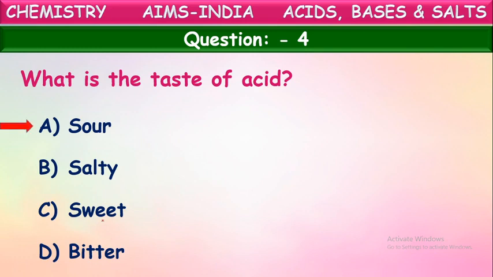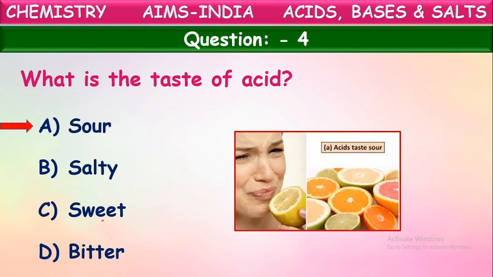The taste of acids is sour. Some fruits like citrus fruits, lemon, orange, if you taste them, we feel that sourness because these fruits contain acids. Yes, citric acid, ascorbic acid are present in them. Because of the presence of these acids in them, they taste sour. Because the acid's taste is sour.